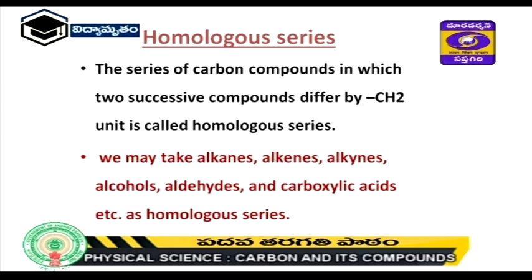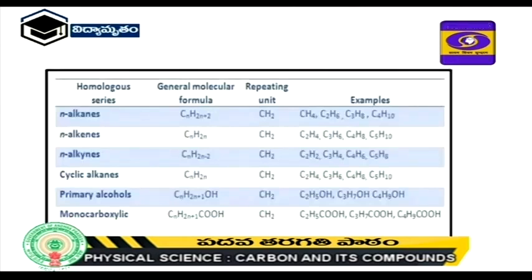In this homologous series, some examples are alkanes, alkenes and alkynes, alcohols, aldehydes, carboxylic acids. These are all examples of homologous series. In detail, we are observing this table. N-alkanes, their general formula is CnH2n+2.